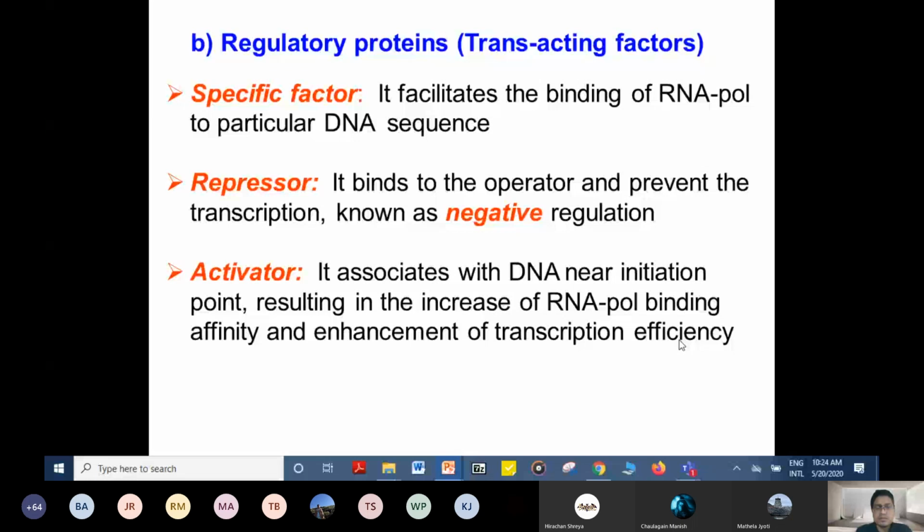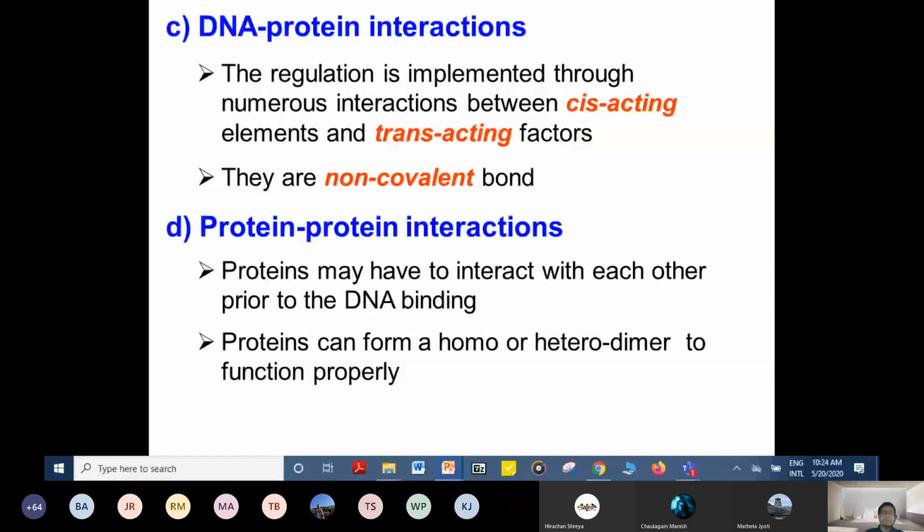Next, we talked about the special sequences and the regulatory proteins. Now the third case is DNA-protein interactions. The regulation is implemented through numerous interactions between cis-acting elements and trans-acting factors. These cis-acting elements are the sequences on the DNA itself.